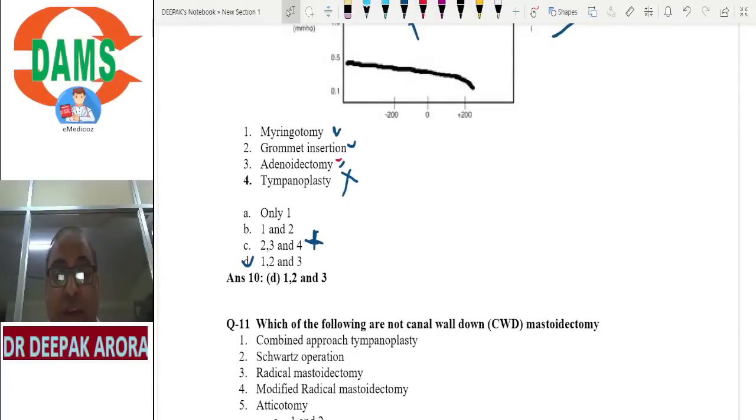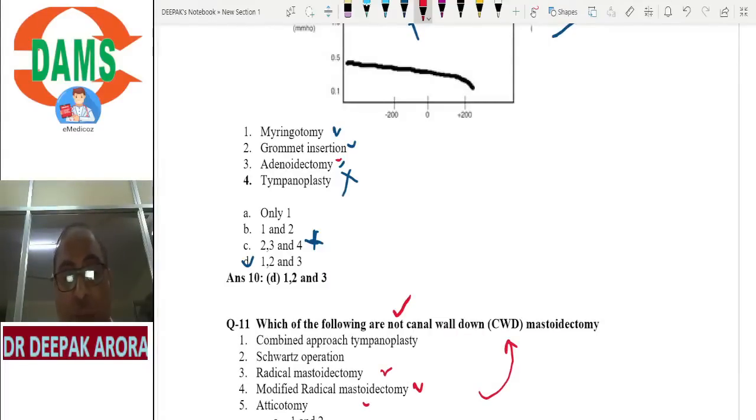Which of the following are not canal wall down? Classification of mastoidectomy should be on your tips. You tell me. Which of the following are not canal wall down? So which are the canal wall down? Canal wall down are 3: radical, modified radical and atticotomy. They are canal wall down.